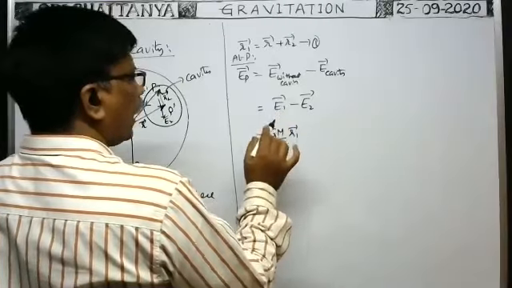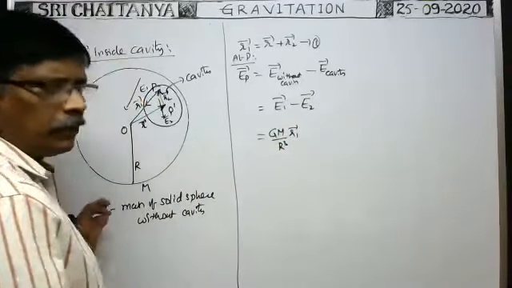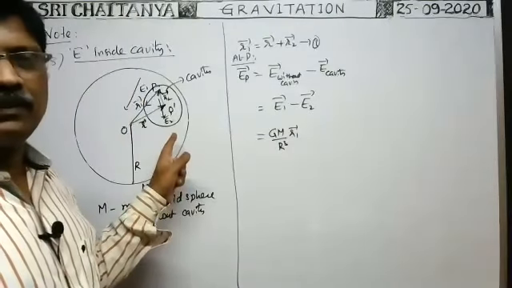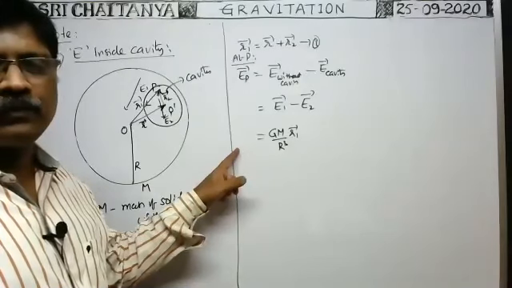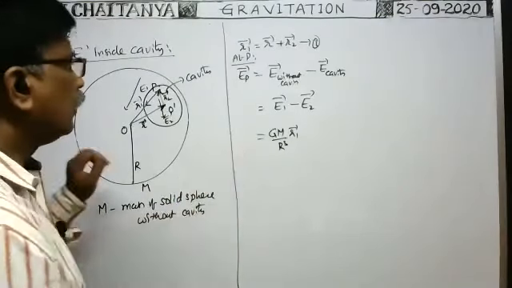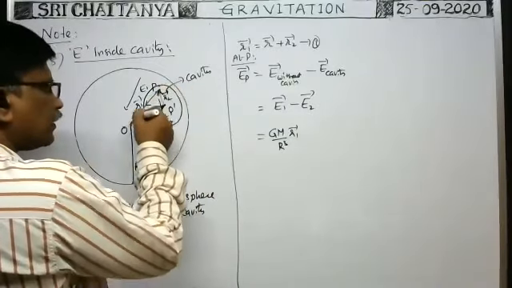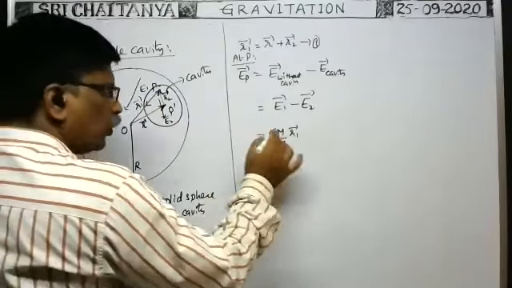GMR by R square. No, sorry, GMR by R cube. That is the formula. Is this formula correct or not? You tell me. All of you respond. Okay. So here you see R1 bar is in this direction. Intensity of gravitational field is also in the same direction. That's why I have written positive only.